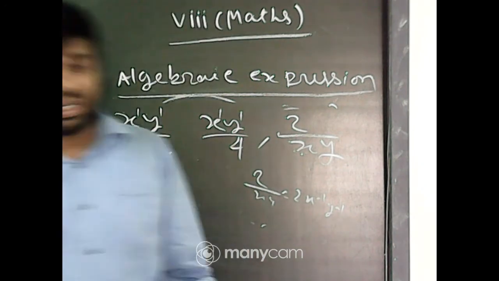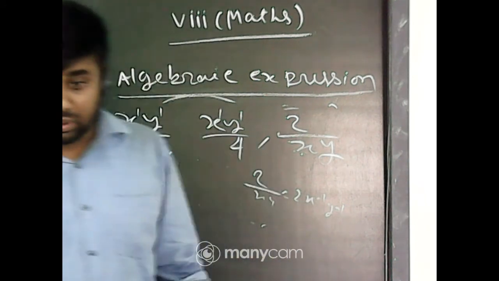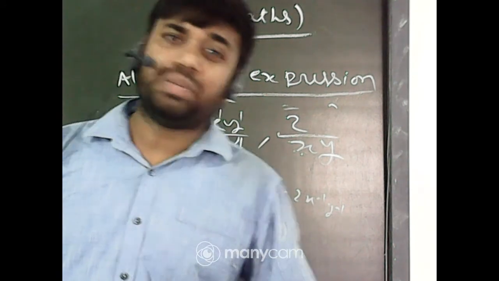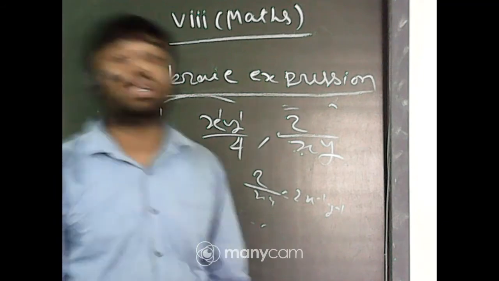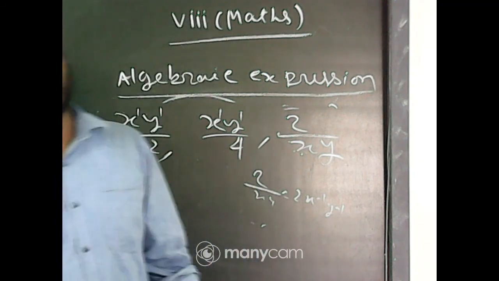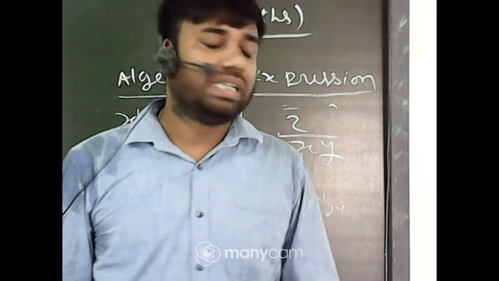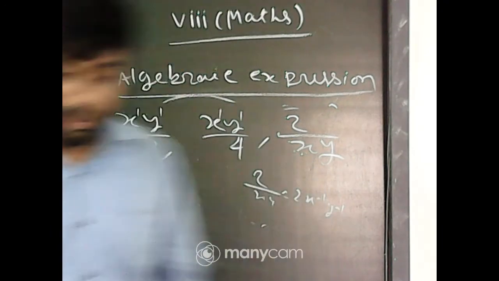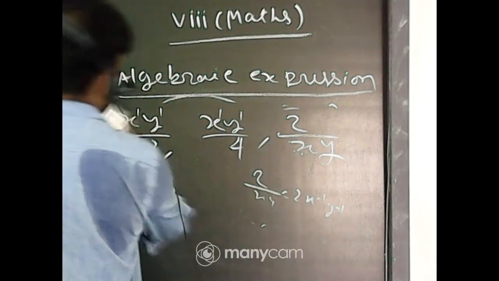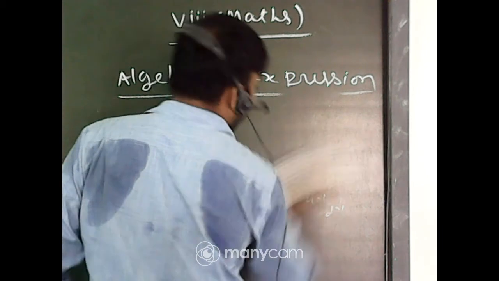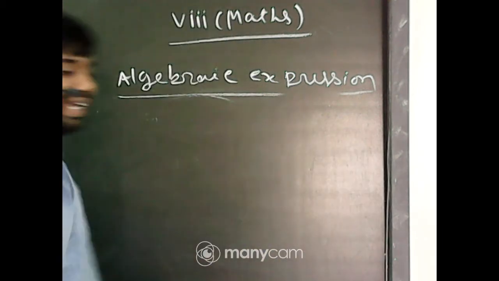Got it, everyone? Yes, 1 by xy means x to the power minus 1, y to the power minus 1. These are not the like terms. Okay, got it, everyone? Now one thing, students, what is the importance of like terms and unlike terms?